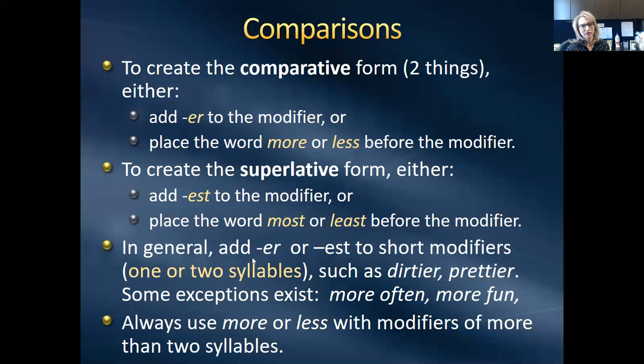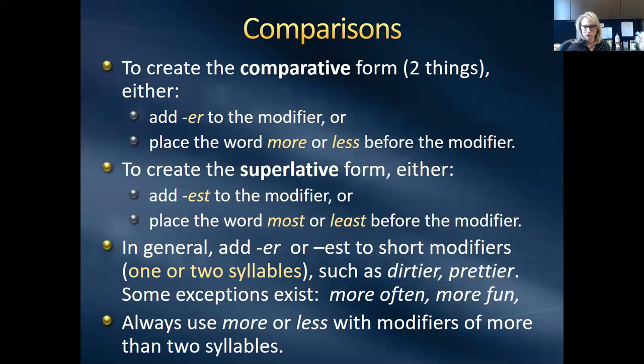girl. So in general, you add -er or -est to short modifiers that are just one or two syllables, such as dirtier, prettier. There are some exceptions, and you'll just have to kind of know these by ear, like you would say more often instead of oftener, which sounds kind of awkward. So it's more often.